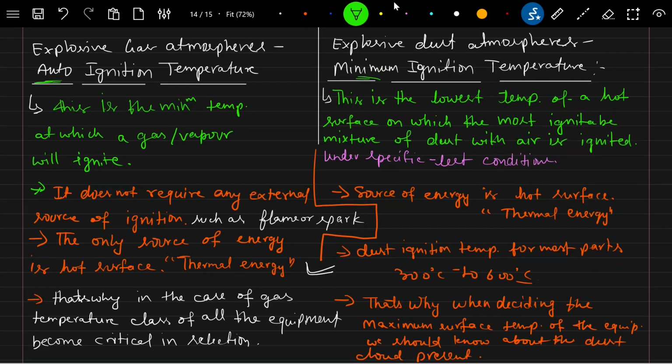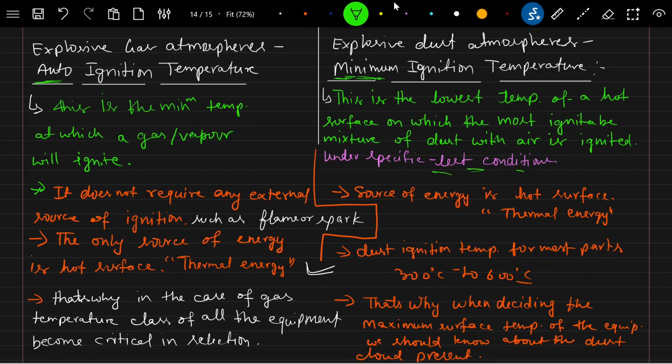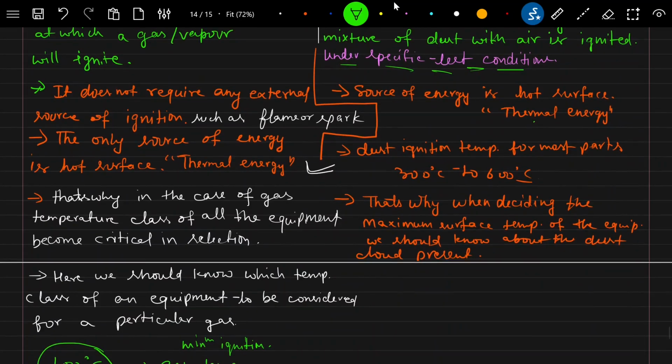But here you can see the minimum ignition temperature. It's not that the dust ignites automatically. There is a certain temperature. This is the lowest temperature of a hot surface on which the most ignitable mixture of dust with air is ignited under specified test conditions. Okay, so in a specific test condition this happens. The source of energy, again here also, is thermal energy. Dust ignition temperature for most parts is 300 to 600 degrees Celsius.